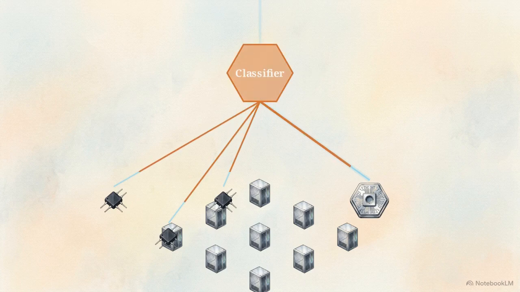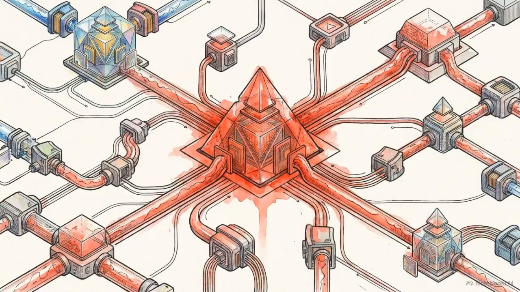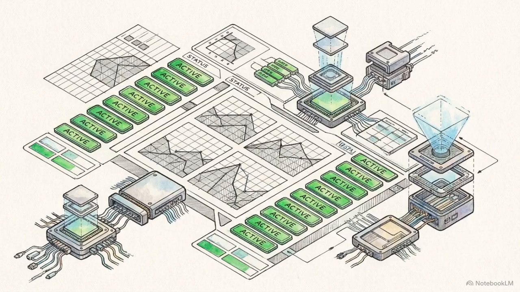However, this scale creates systemic risks. If a single upstream agent hallucinates, that error cascades, corrupting the downstream workflow. Multi-agent systems significantly expand enterprise capabilities, but they also multiply the risk of uncontained systemic failures. Running these systems in production requires strict governance to manage the complexity of autonomous interactions.